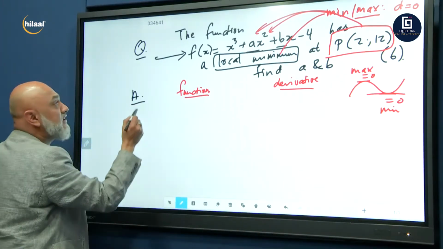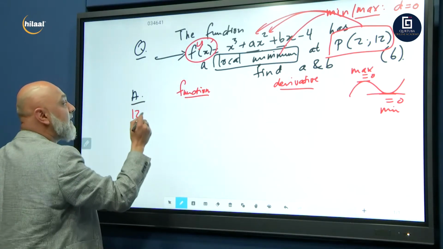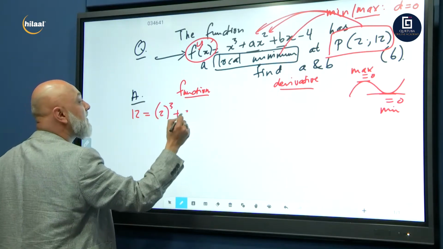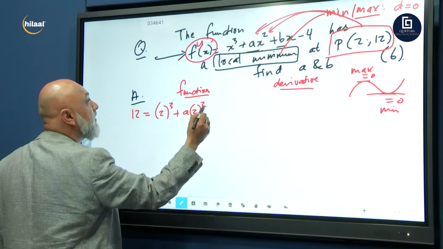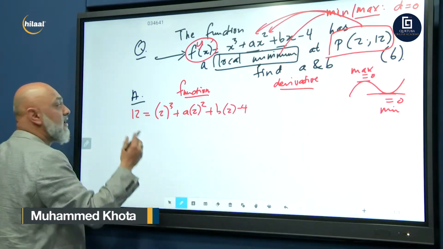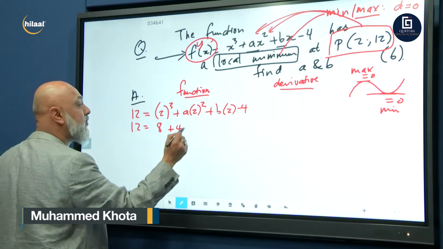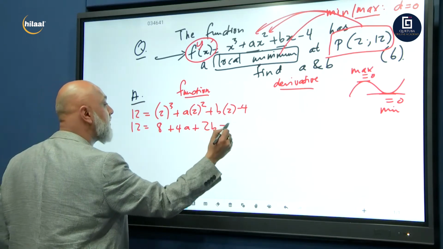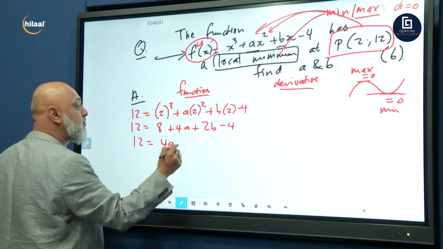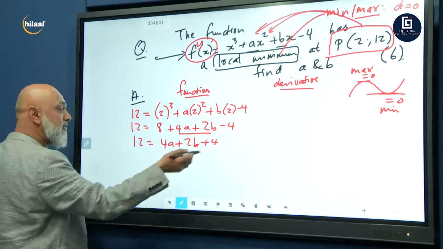So let's go. My function equation: 12, that's your y, is equal to x. What's x? 2. So it's 2 cubed plus a into 2 squared plus 2b minus 4. For every x we're substituting 2. So 12 is equal to 2 to the power 3, which is 8, plus 4a plus 2b minus 4. 8 minus 4 is 4, and 12 minus 4 is 8.